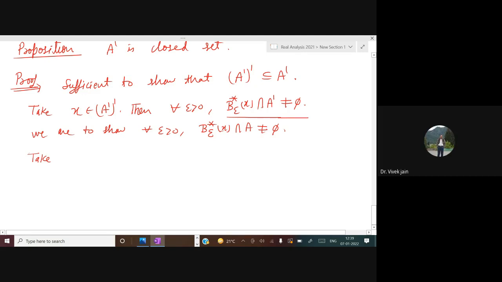Yes, sir. But what we want to show is that X is in A dash. X is in A dash dash we have taken, and we want to show that X is in A dash. It means we want to show that for all epsilon greater than 0, B epsilon star X intersection A is not equal to empty set. So the difference is here is A dash and here is A. So this is something that is given, and this is something that we want to prove.